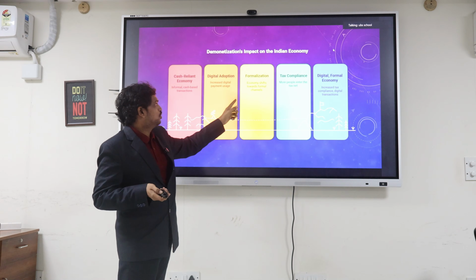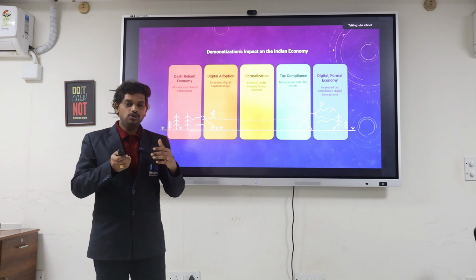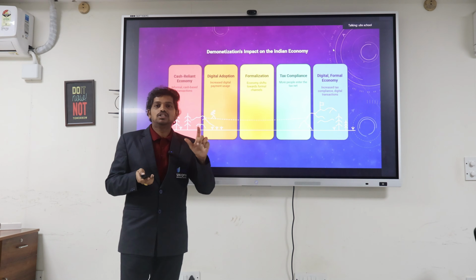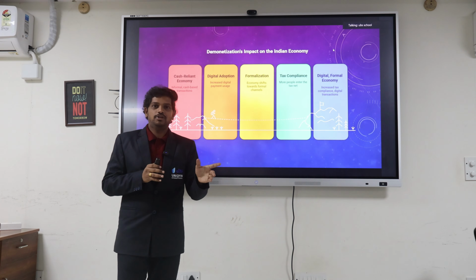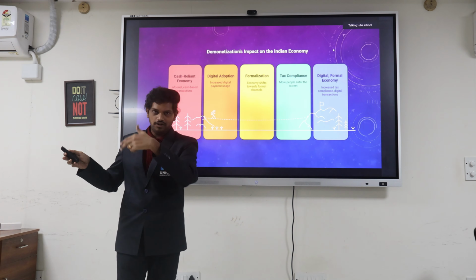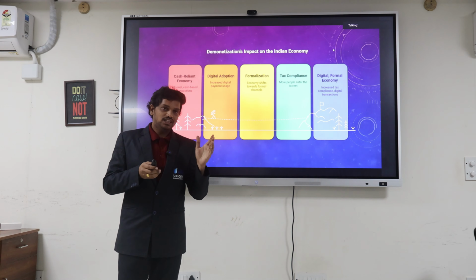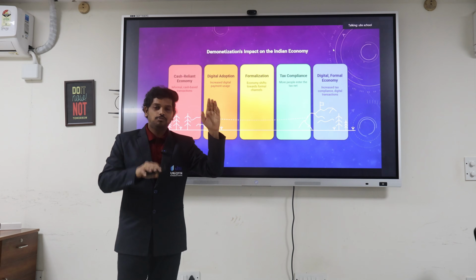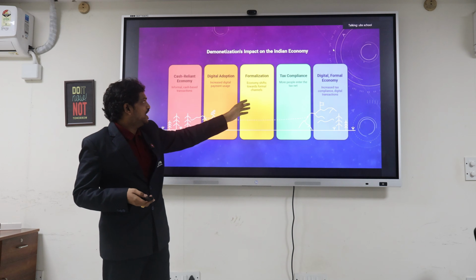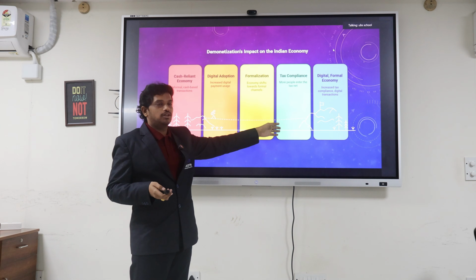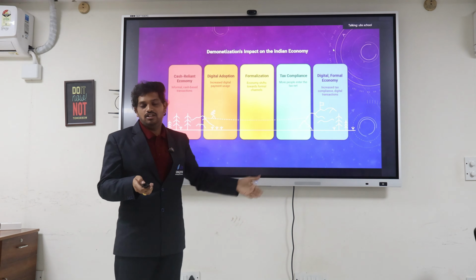Formalization. Economy shifts towards formal channels. What formal channels in this context means is accounting. Account for every rupee you receive. Please account for it, and please be responsible. Please pay taxes to the government, which are indirectly returned to ourselves towards the development of the nation and the economy, and that dissolves the 'rich become richer and poor become poorer' tagline. Yeah, tax compliance. As I said earlier, be tax compliant, be responsible to the government, pay taxes for whatever rupee you are receiving. Digital formal economy increases tax compliance again.